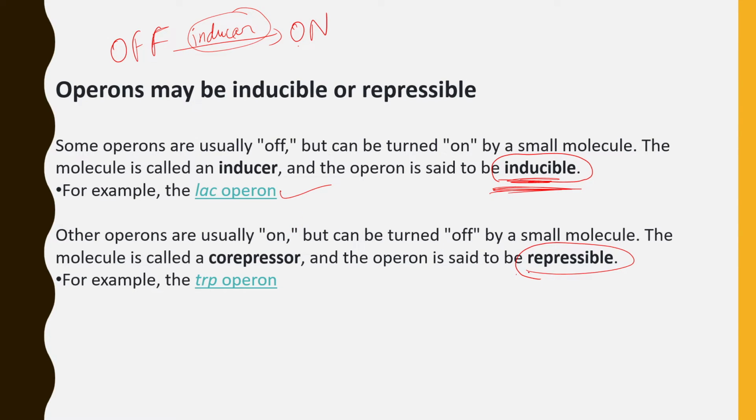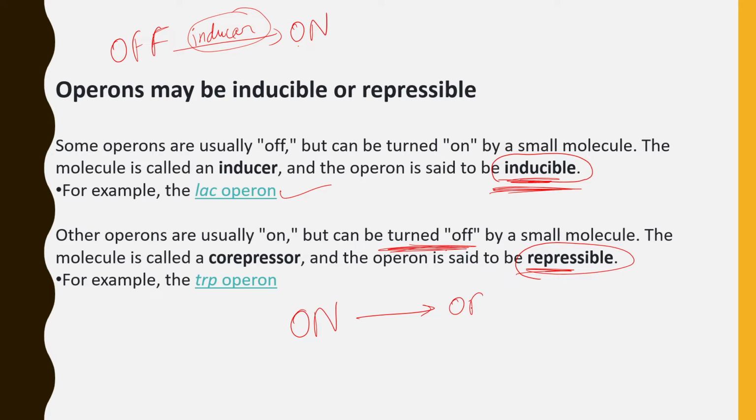The second one is a repressible operon. The reverse case occurs in a repressible operon. That is, the operon is usually in the on condition. The protein which is to be synthesized goes on being synthesized continuously, it is always in an on position, and it needs to be turned off.